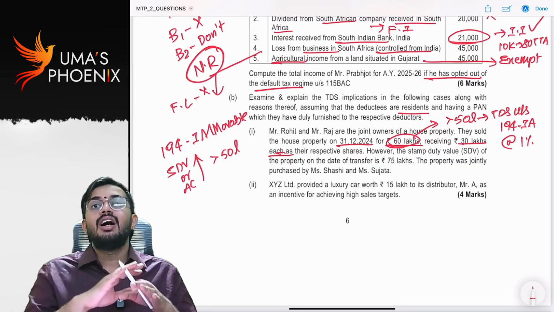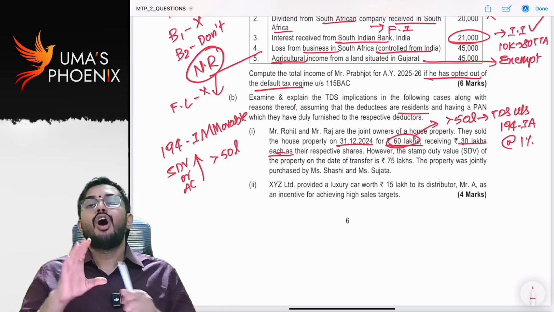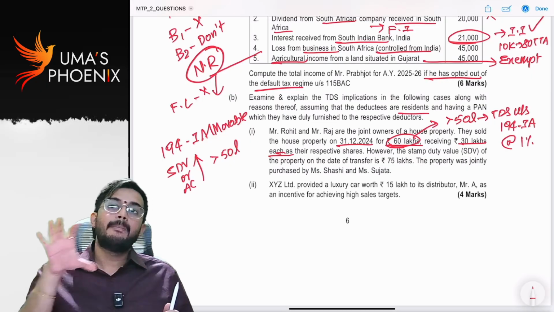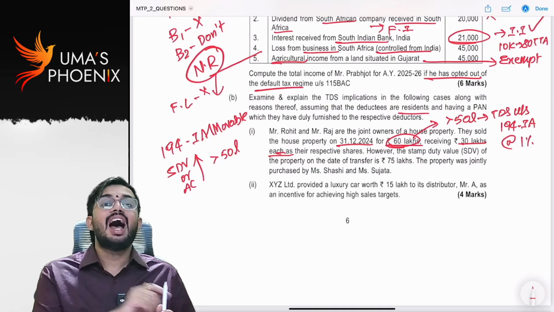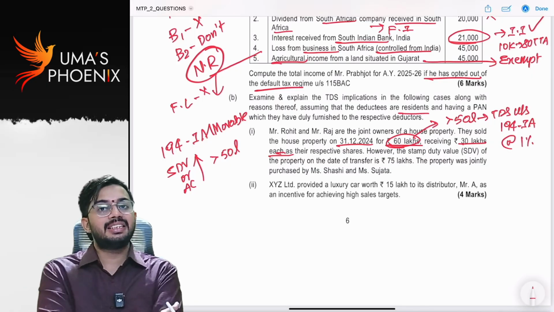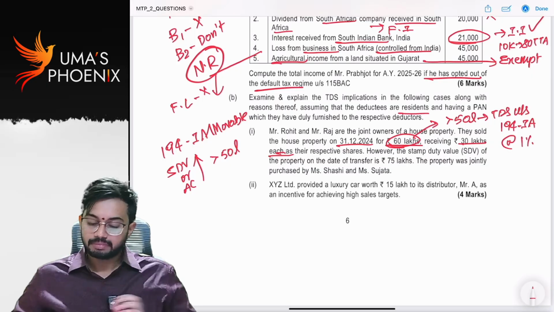All owners for sale consideration, all buyers for payment of amount. So owners together, buyers together, we need to check the aggregate value. If the aggregate value is more than 50 lakhs, TDS is required to be deducted.